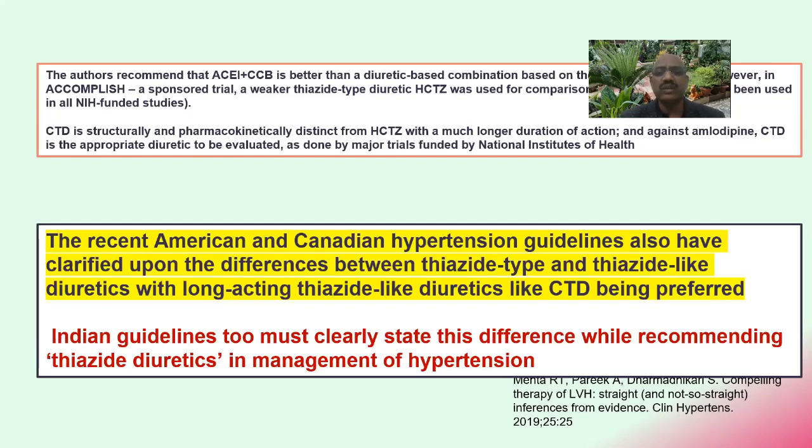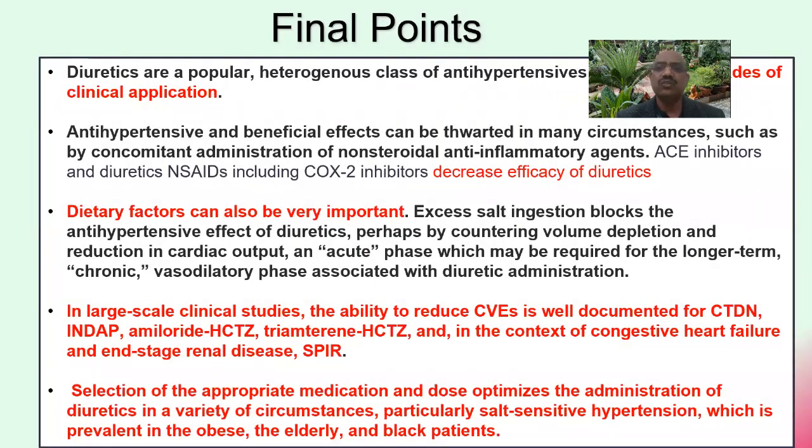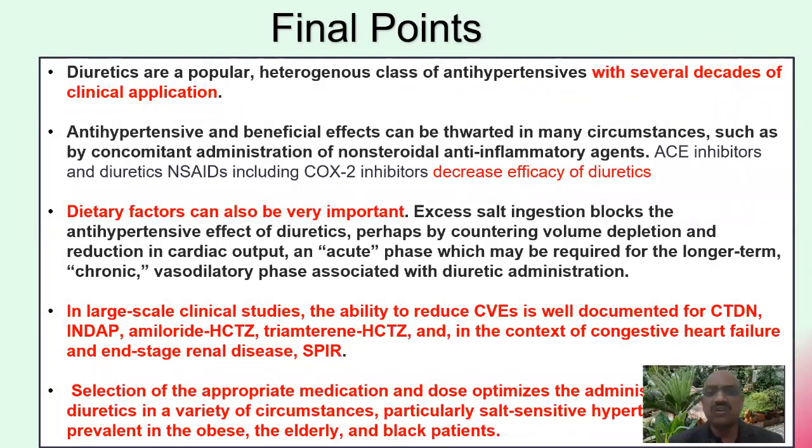So the Indian guidelines too must clearly state this, I think this is quite a good statement, while recommending thiazide diuretics in the management of hypertension. Concluding my talk now, the diuretics are a popular, heterogeneous class of antihypertensives with several decades of clinical application. We know that when ACE inhibitors and diuretics are used in combination with NSAIDs and COX-2 inhibitors, that decreases the efficacy.